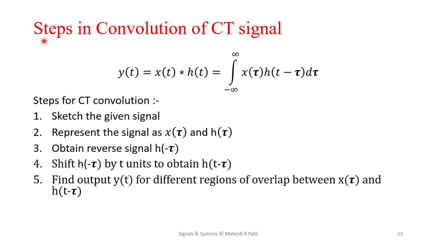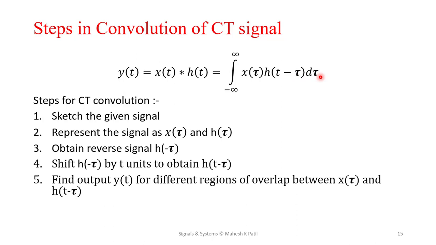Now we have seen until now the main equation, the convolution equation, which, more correctly for CT signals, is called the convolution integral. So y of t is equal to x of t convolved with h of t, that is, integration from minus infinity to plus infinity of x of tau h of t minus tau d tau.